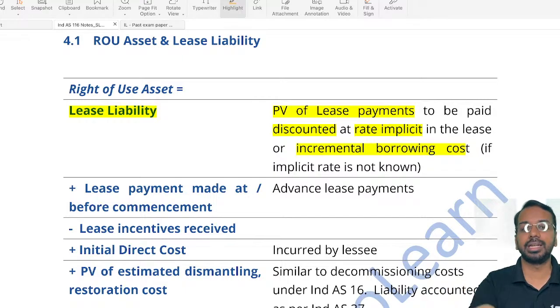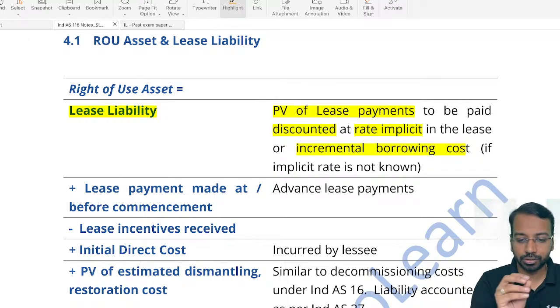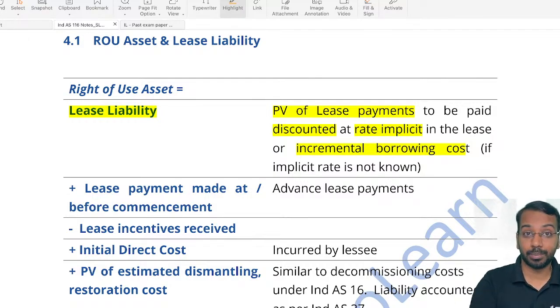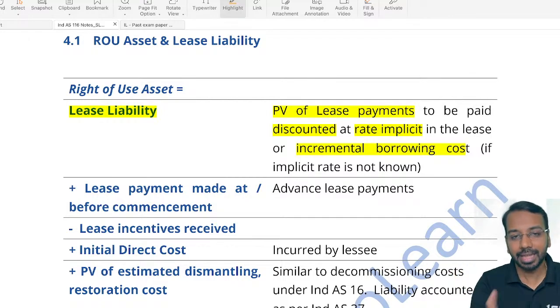That you will not include in lease payments, unless it is guaranteed. So that discussion we'll have separately. So lease liability is the present value of lease payments which will be made in the future, discounted at the IRR or the incremental borrowing cost. If the IRR, the implicit rate of return, is not known, then you will use the incremental borrowing cost. So the first component is lease liability. The first thing you will do is calculate the lease liability.